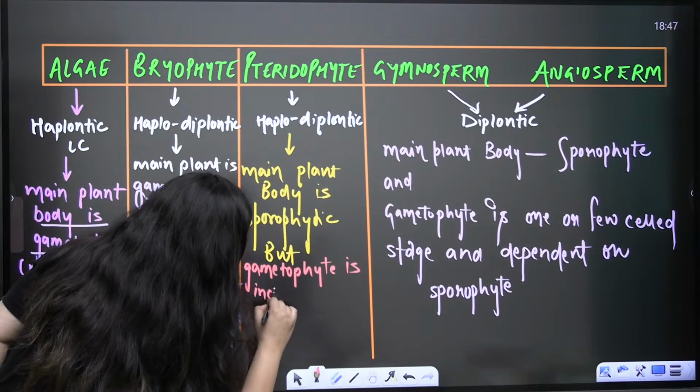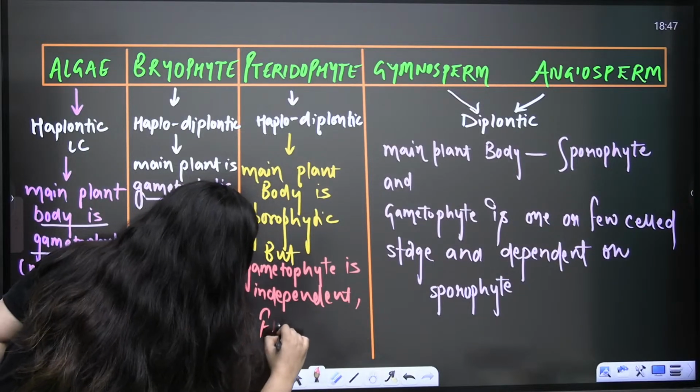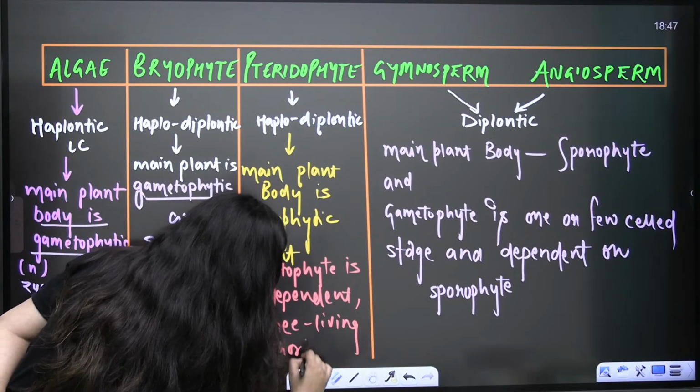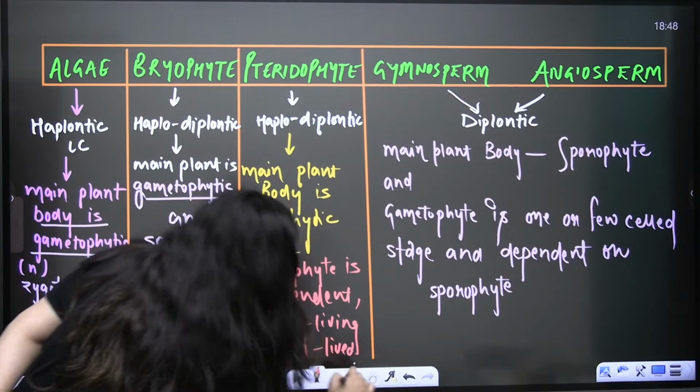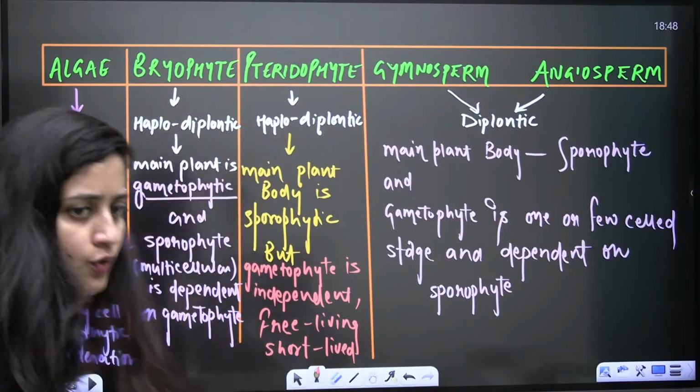The gametophyte is also independent and free living, but short lived. It will survive for less time, but yes, it is independent. Done? Clear? So you can compare.